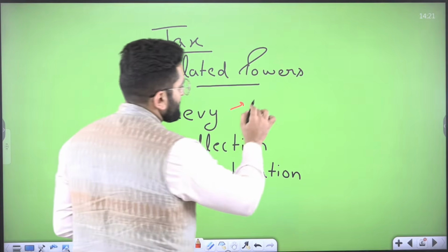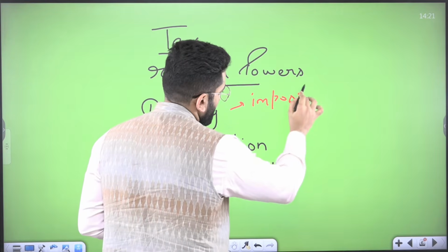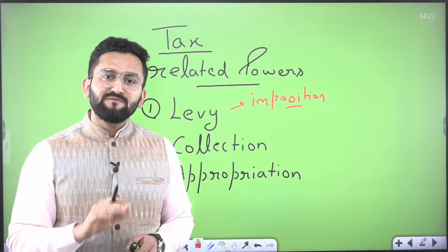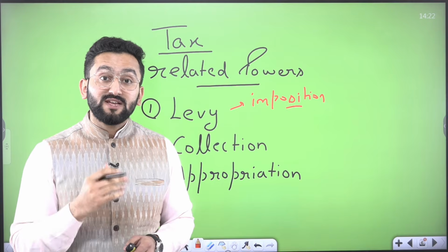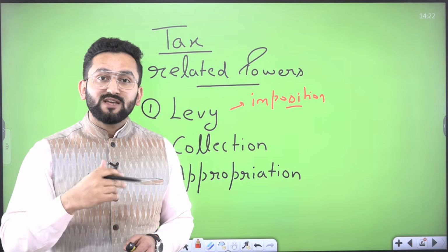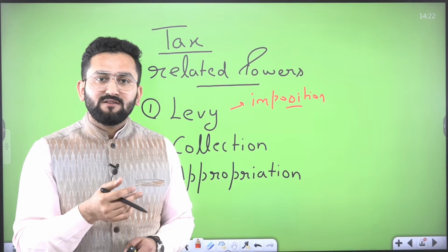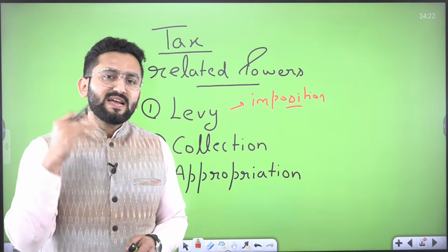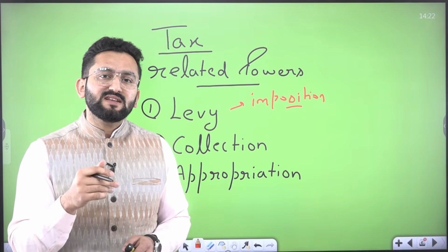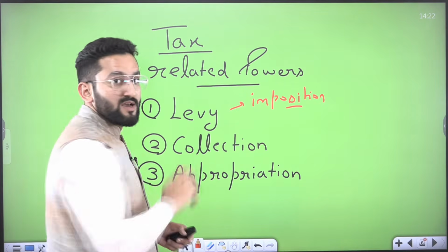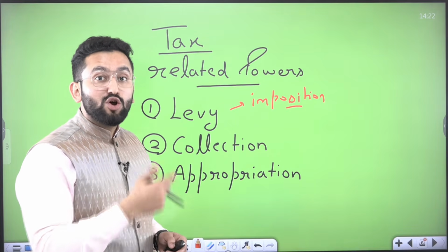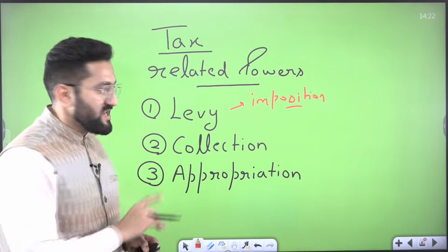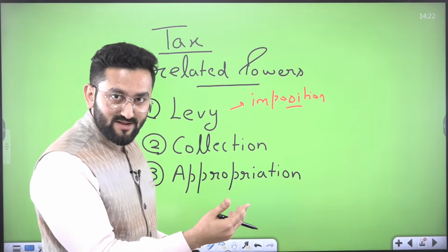Levy means imposition. Take the example of income tax. We wait for the budget day, and we want to see what kind of changes are made on income tax. Why do we wait for the union government budget when it comes to income tax slabs? Why not a state government budget? The simple reason is that the power to impose, meaning the power to levy tax on income, is with the center only, not with the state. So levy means imposition, lagana.